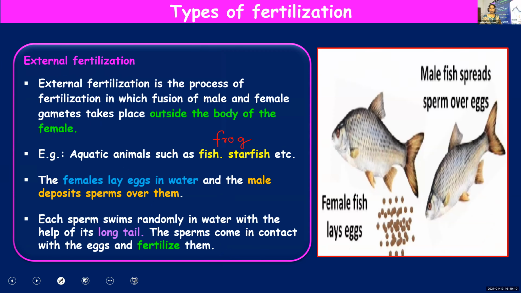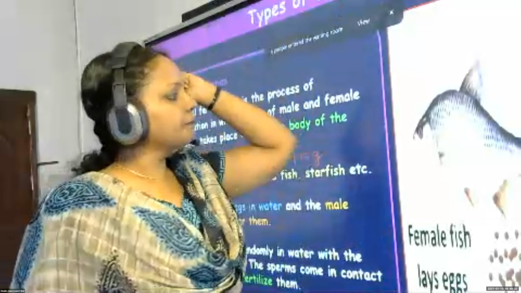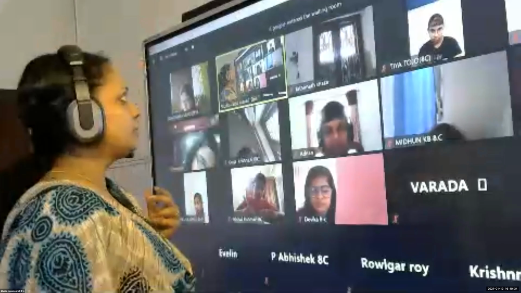And how does external fertilization take place? Take the case of a frog. Male frogs will release sperms into water. Female frogs will release eggs in water. And in the water, the sperm will fuse with the egg. And the tadpole, the larva of the frog, will be developing in water. It's not inside the body of the female. Did you understand? Did you understand?